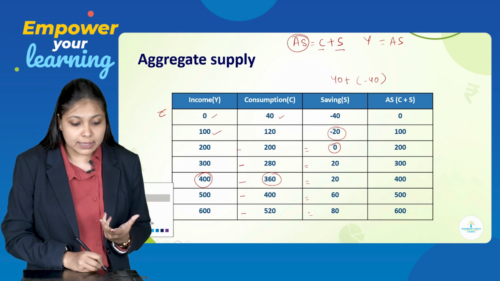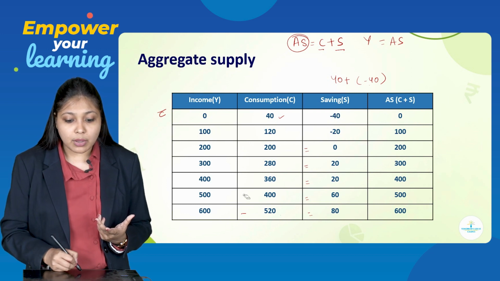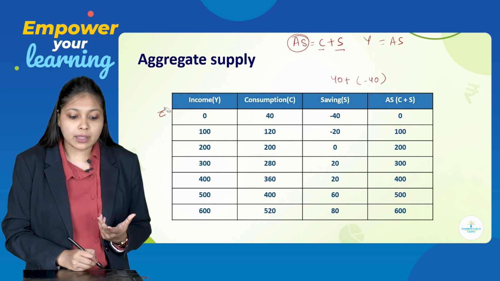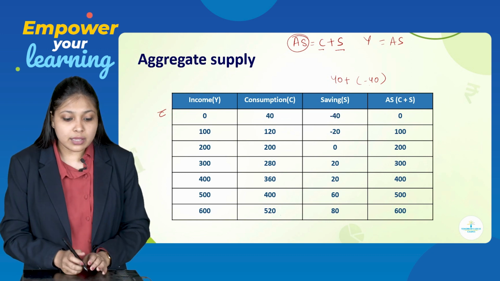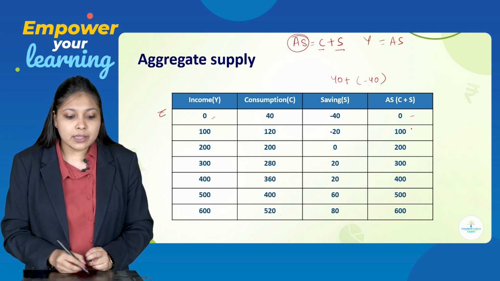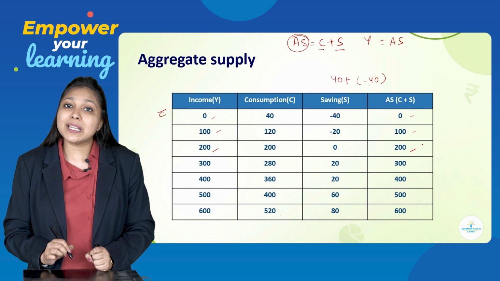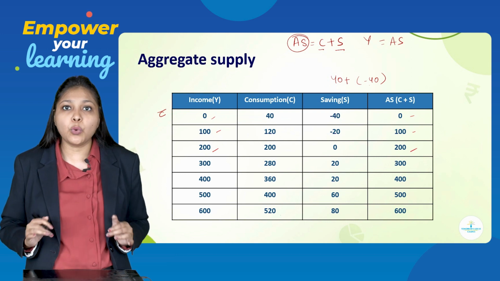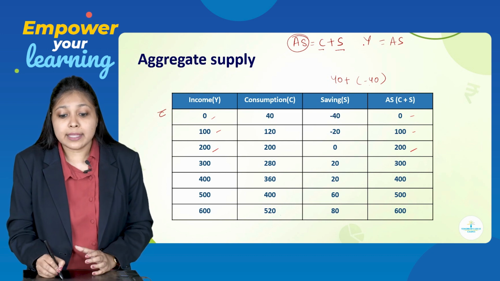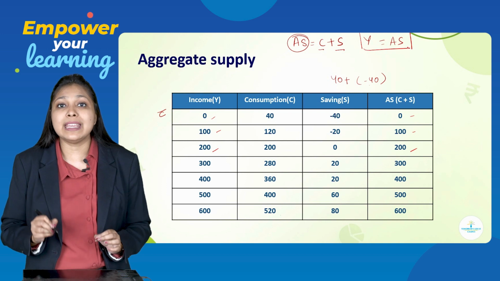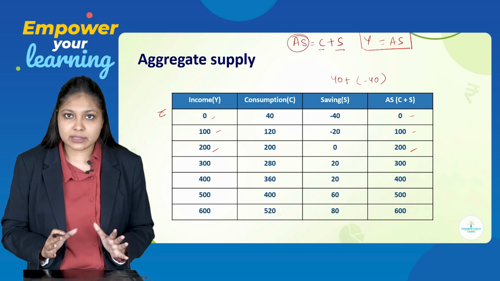Now you have to notice one thing. Just check the income column and the AS column. What similarity can you see? The similarity we can see over here is exact values. Here it is 0, here also 0. Here it is 100, here also it becomes 100. Here it is 200, here also it becomes 200, and the same pattern goes on. So with this schedule, very easily you can prove that yes, national income is equal to aggregate supply, that is Y equals AS. Very nicely we have proven this.